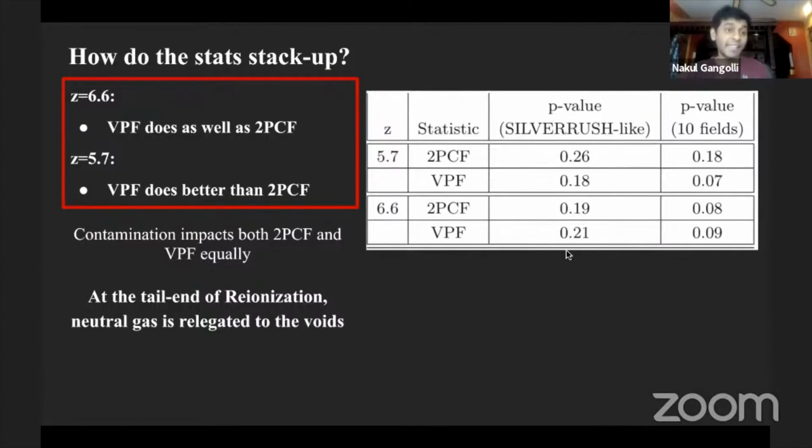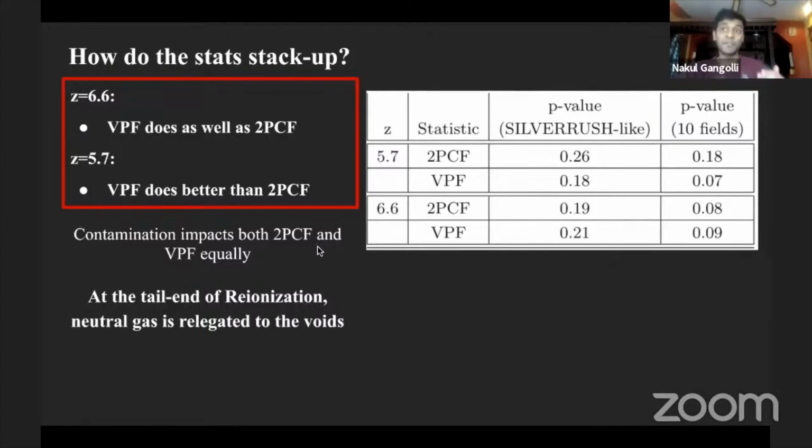What we end up finding is that at redshift 6.6, the void probability function does about as well as the 2-point correlation function. But at lower redshift, at redshift 5.7, the VPF actually does a better job than the 2-point correlation function. And this holds while we account for contamination effects as well.